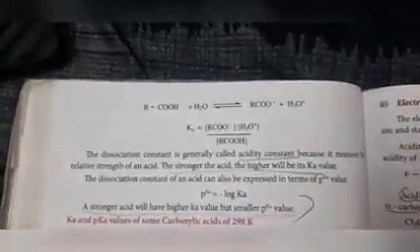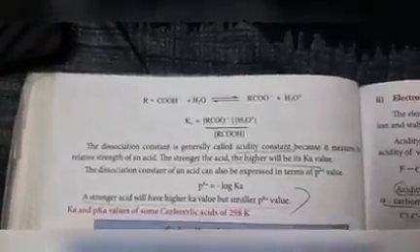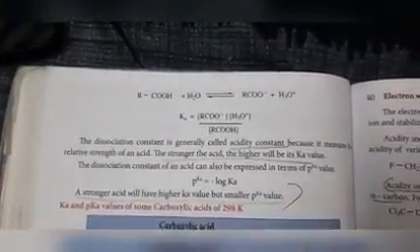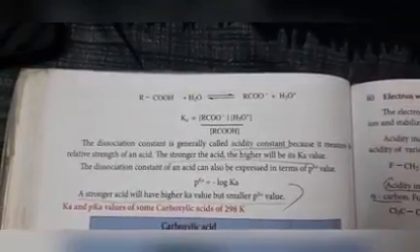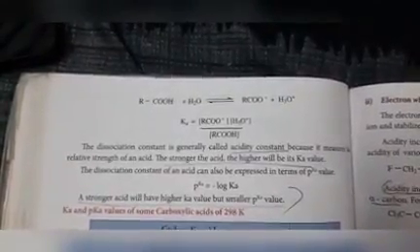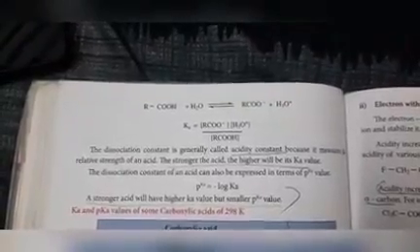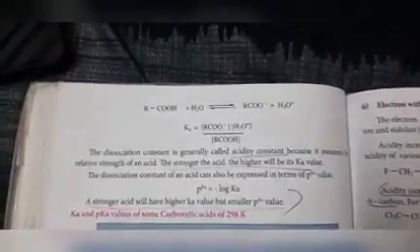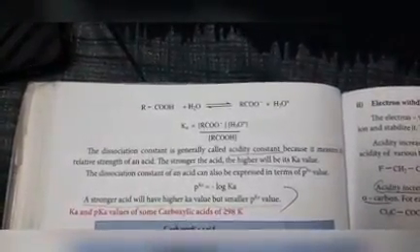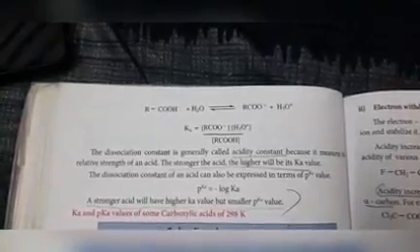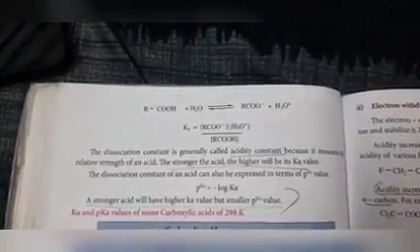So the dissociation constant of an acid can also be expressed as a pKa value. This formula you already know, pH is equal to minus log H plus, like that pKa is equal to minus log Ka. A strong acid will have a higher Ka value but a small pKa value.